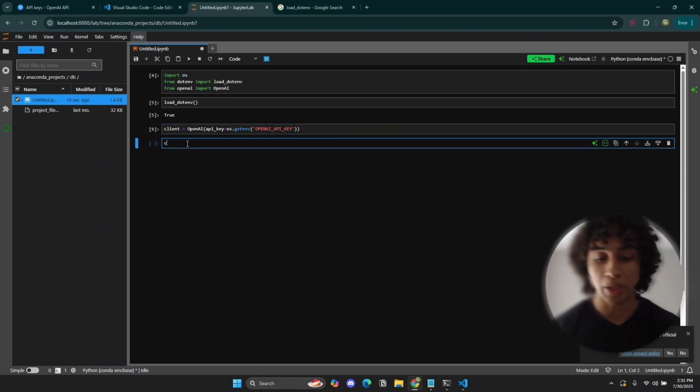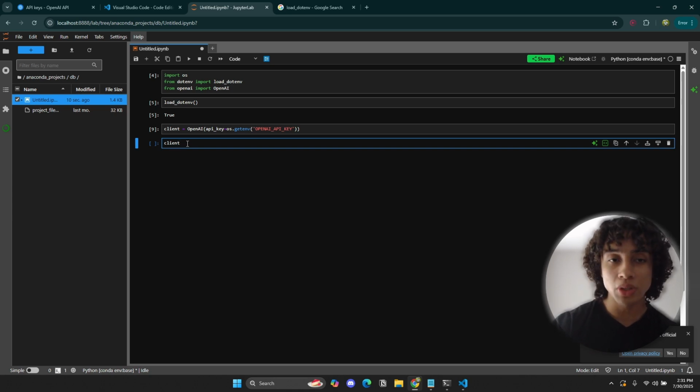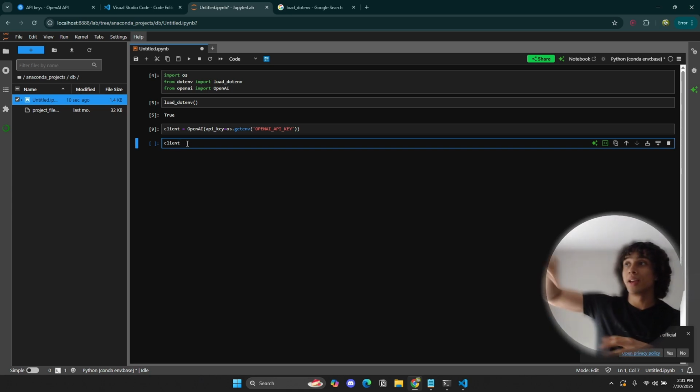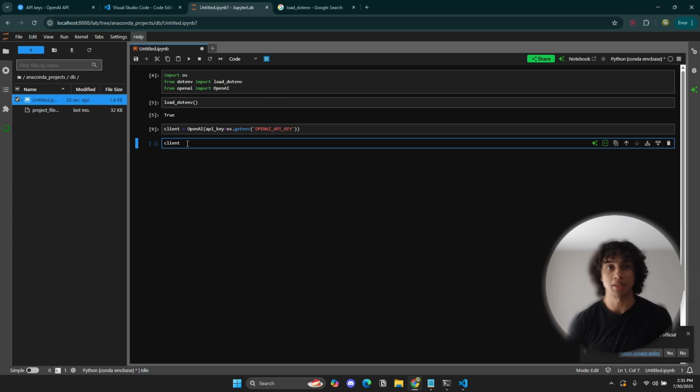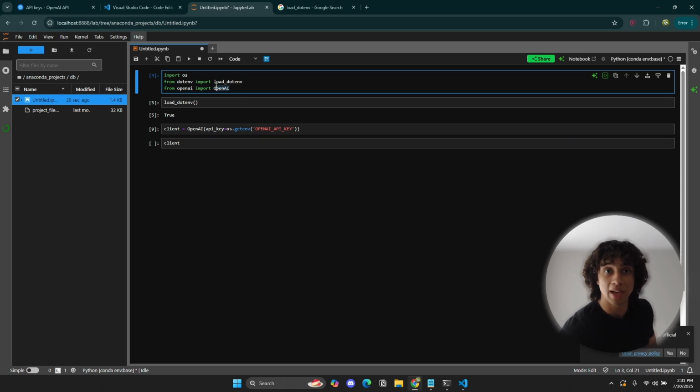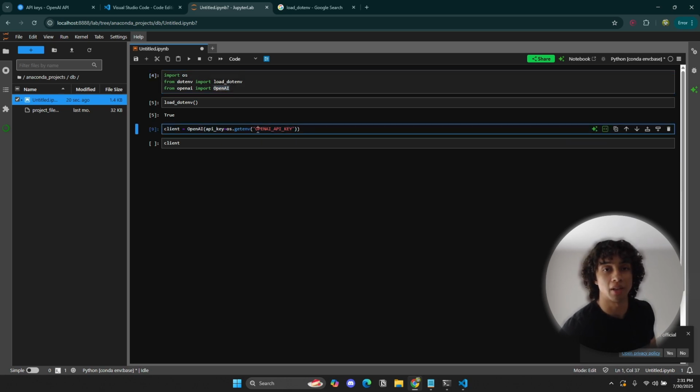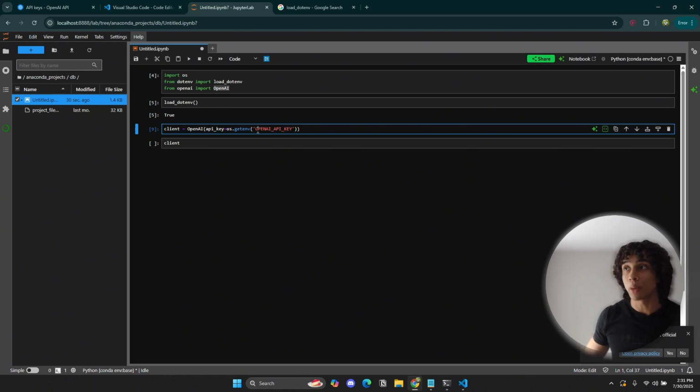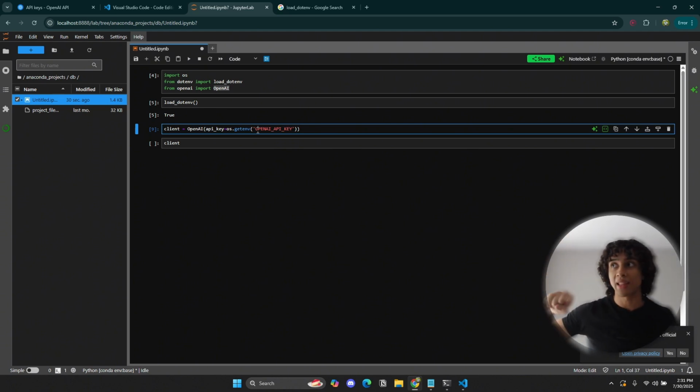The point is that we can now use this variable. Remember, now that we're connected to OpenAI, OpenAI is kind of working as a library of sorts. This is technically a library. Now that we're connected to this library via the OpenAI API key, we can actually use the tools from that library. We're not running those tools on our local machine, otherwise our machine will collapse because we don't have the computing resources. It's going to be using the computing resources from OpenAI and rendering the results on our local machine, if that makes sense.